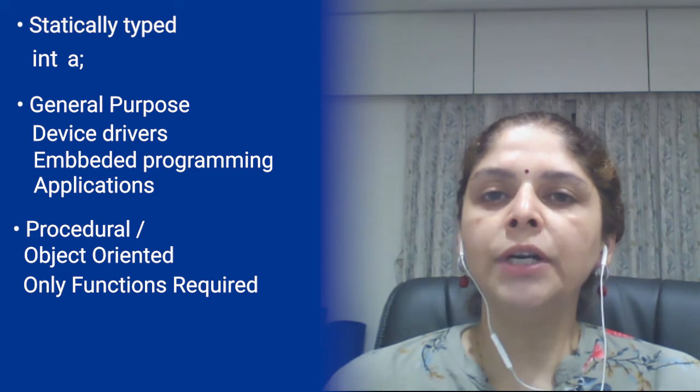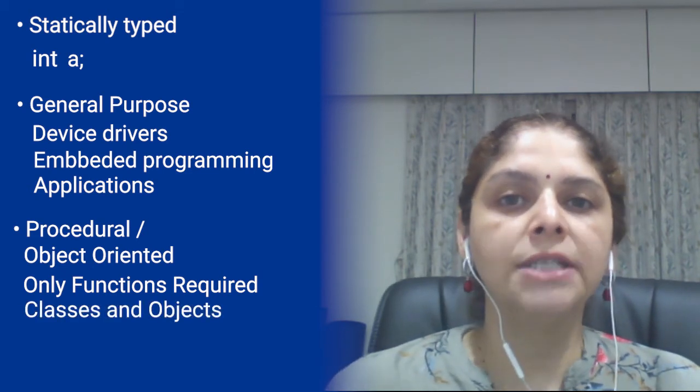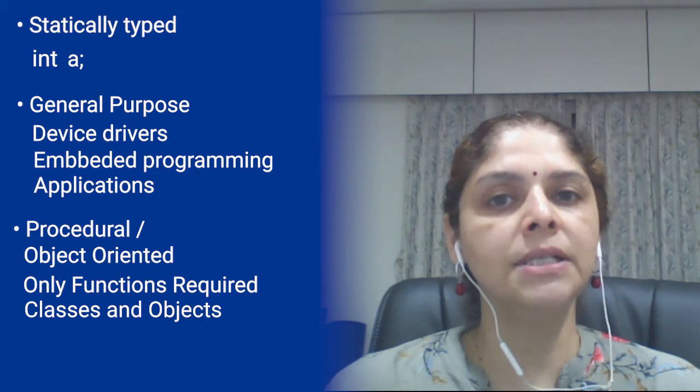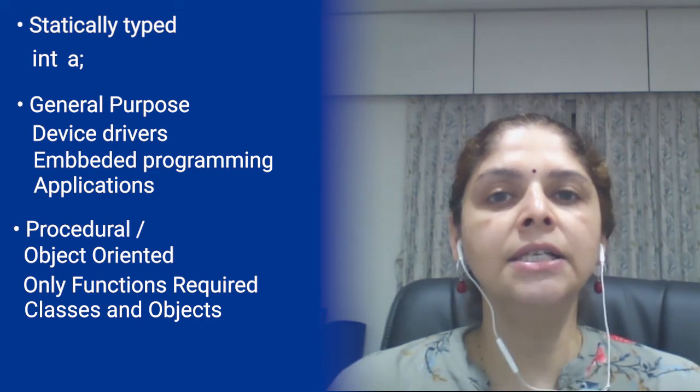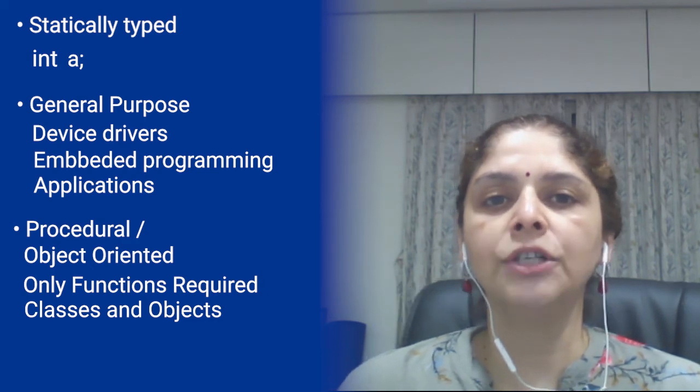In object-oriented programming, we require to write classes and we require to create objects. This facility is also available in C++ language, and hence it is called as procedural or object-oriented programming language. And that is why C++ is called as statically typed, general purpose, compiled, procedural or object-oriented middle-level programming language.